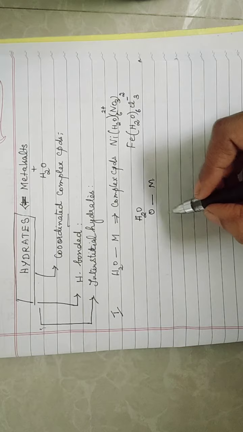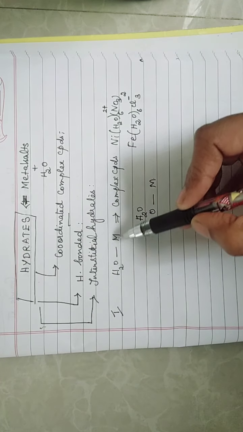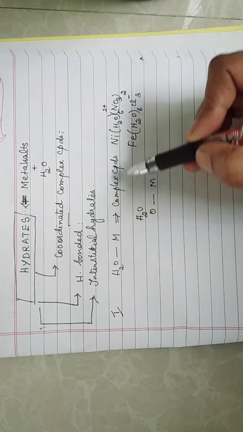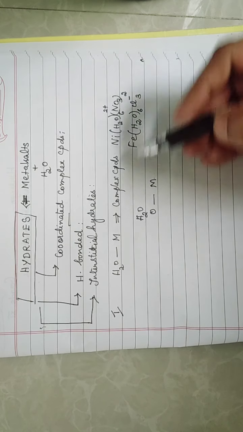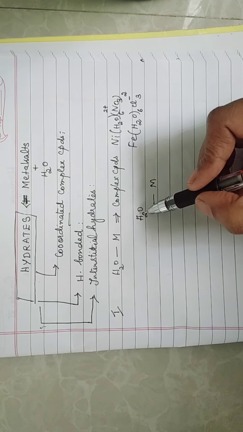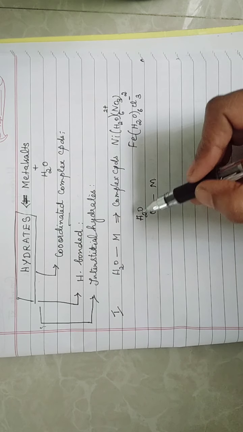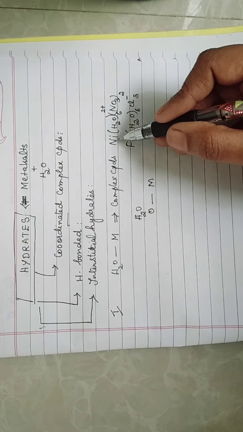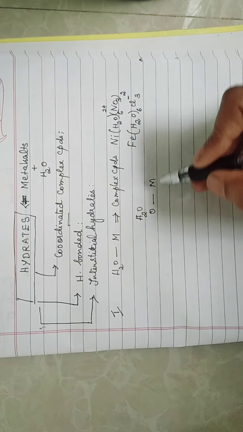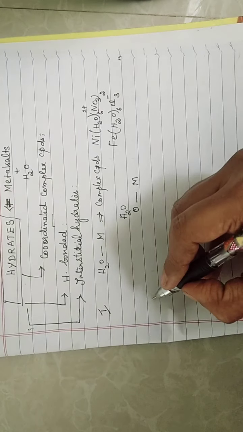Okay, children, so what are coordinated complex compounds? Water is coordinated to a metal ion, resulting in the formation of complex compounds. I have cited two examples. Here a coordinate bond is formed between the oxygen atom of water and the metal ion, for example O and nickel, O and iron. So the first one is clear.